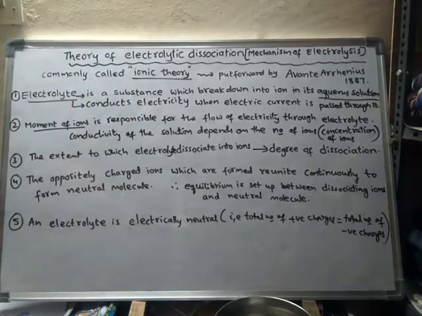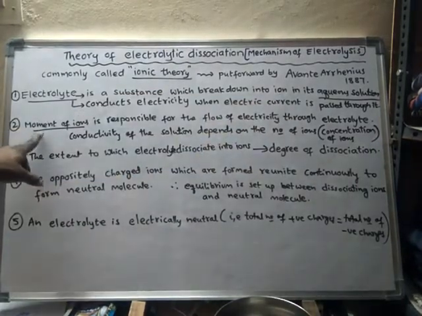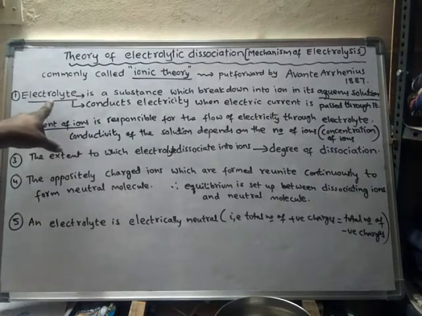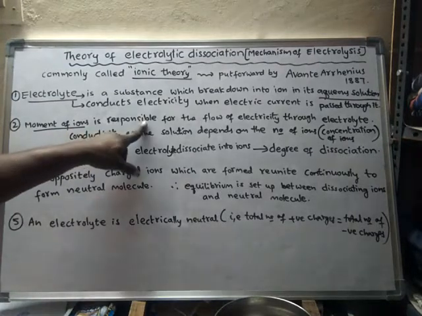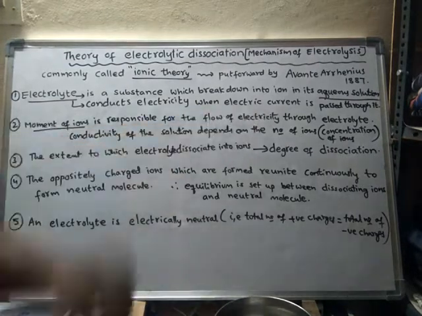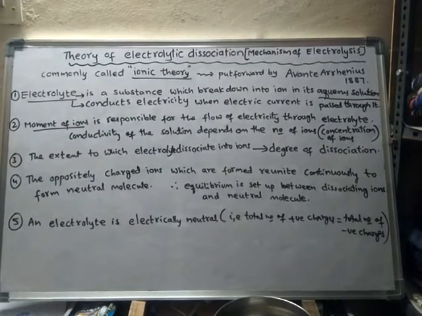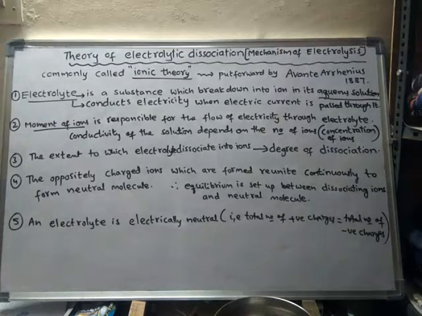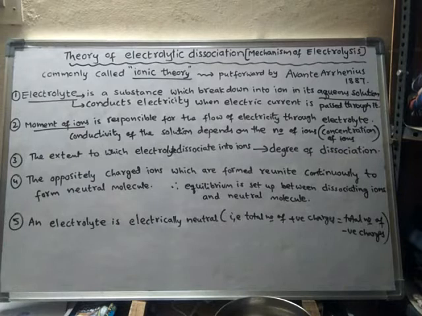The electrolyte conducts electricity because ions are formed, so the movement of ions takes place in the electrolyte. The ions always move there. So the movement of ions is responsible for the flow of electricity through the electrolyte.